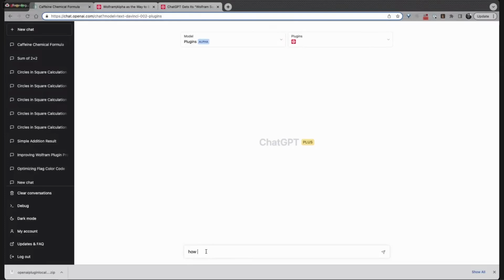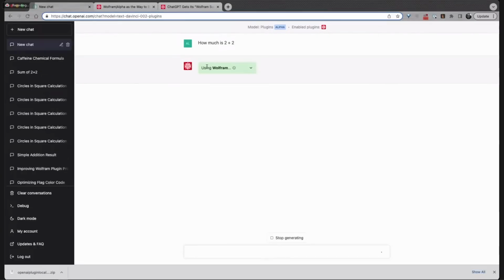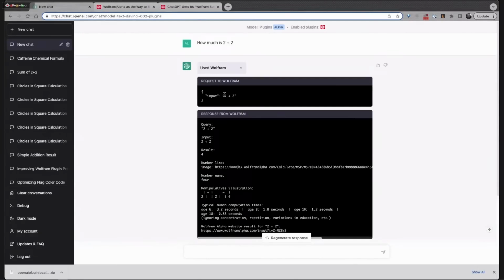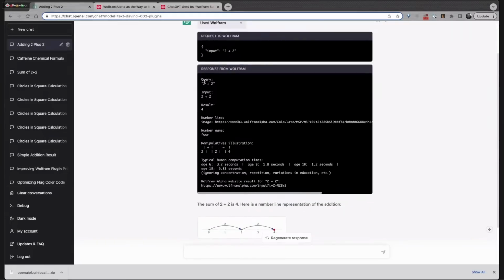You activate the Wolfram plugin, and then you can just ask, how much is 2 + 2? What happens then is the model says, all right, I can call Wolfram for this, and I'm going to get some data back from that API. So what this has done is it's made a call out to Wolfram here, and you can look at the result and see that this is data that's coming back from Wolfram Alpha. This is representative of what the LLM API looks like. A very stripped down kind of Wolfram Alpha.